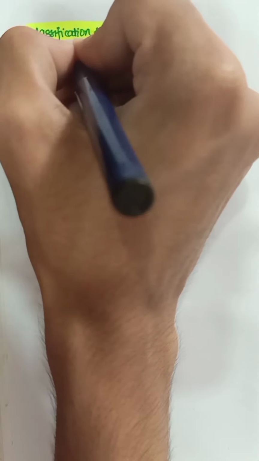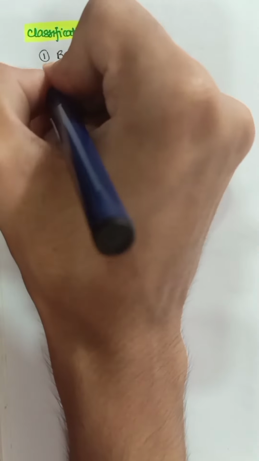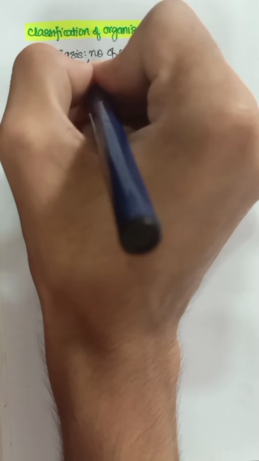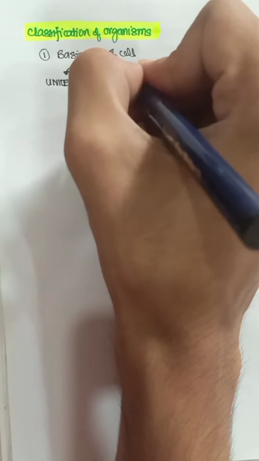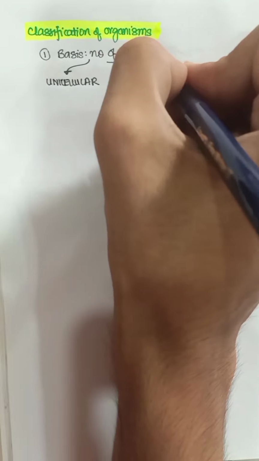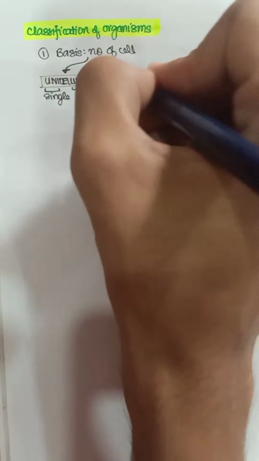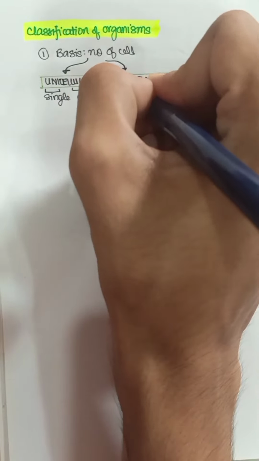Now let us begin with classification of organisms. So the simplest way we can classify organisms is on the basis of number of cells they are made up of. So there can be two categories. Number one, unicellular, and another is multicellular. As the name says, unicellular are made up of single cell, and multicellulars have many cells.